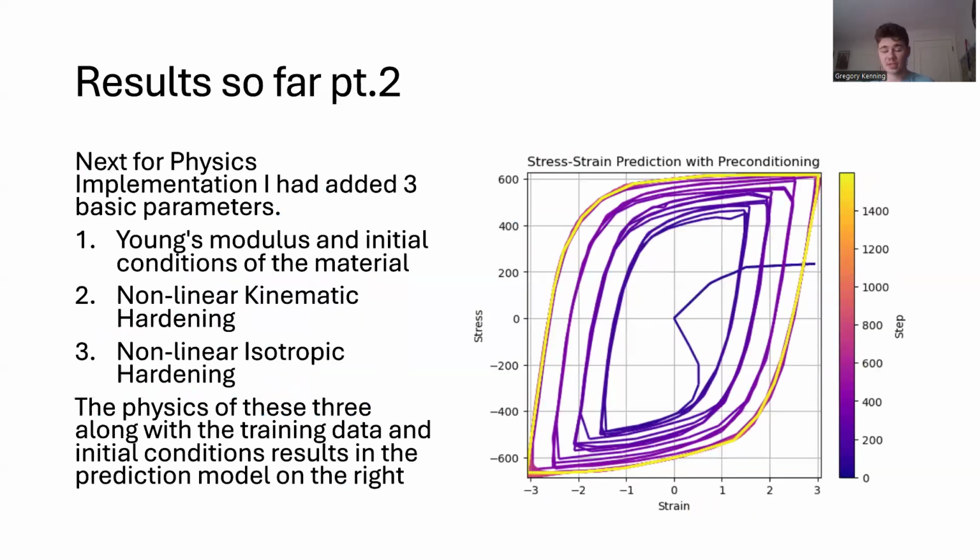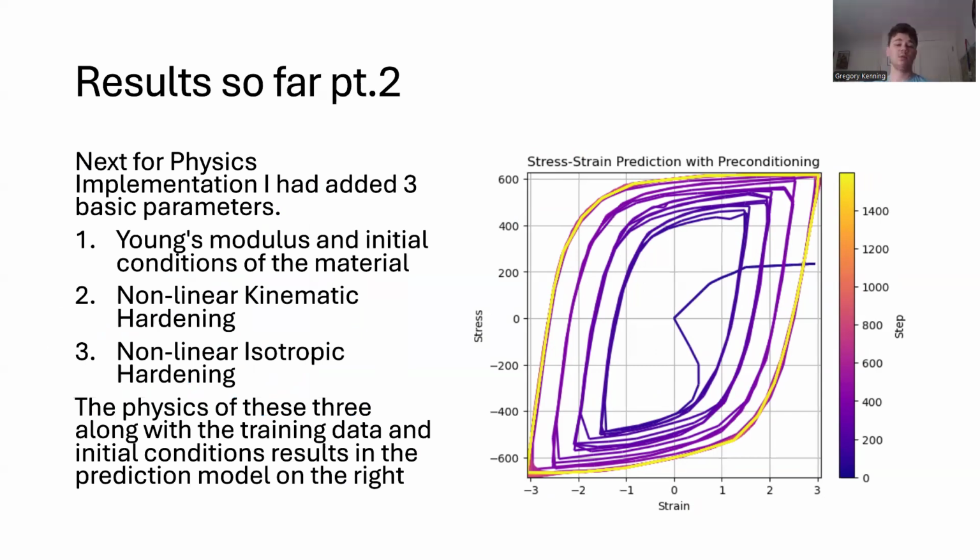Then came the physics implementation within our system. We had three main basic parameters for our physics. First was the Young's modulus and the initial conditions of the material, so that once we implemented the physics, we could compare the physics and the initial conditions directly to the experimental data so that we could see at least the physics is acting properly.